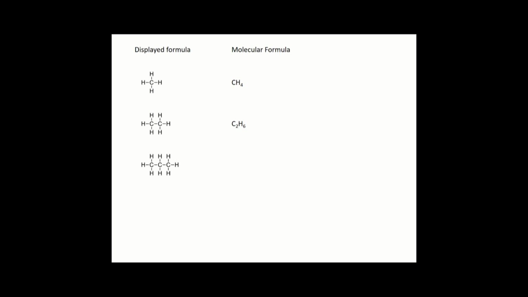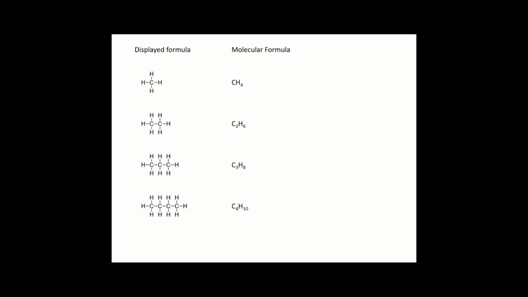If we add another carbon atom, we get another 2 hydrogens attached, and so we end up with C3H8. And so on. We can do this over and over again until we get to something like C60 that exists. C60 would be C60H122. But there is a pattern here, because every time we go up by one carbon atom, we go up by 2 hydrogens as well. And basically the reason for that is that for every carbon atom we put in, we end up with 2 extra hydrogen atoms.